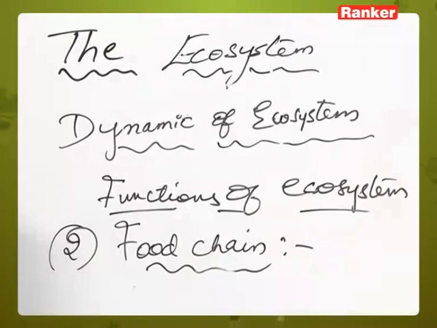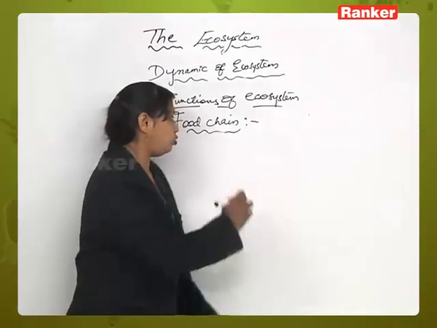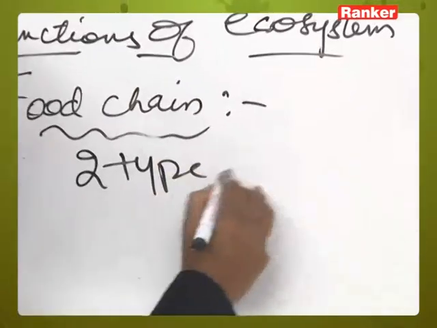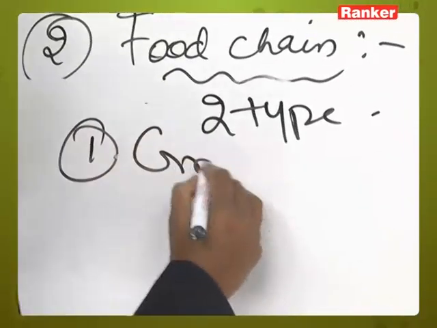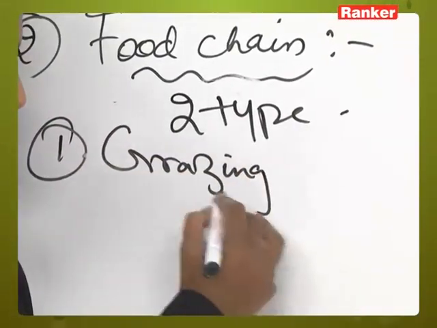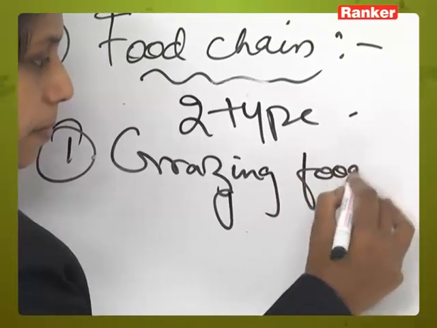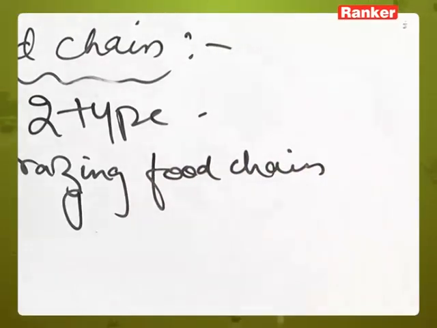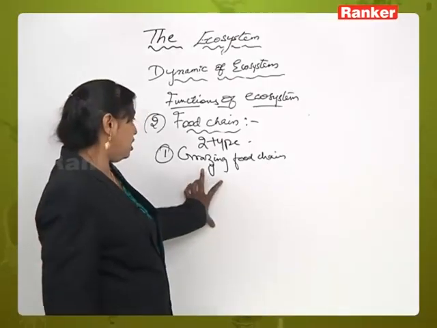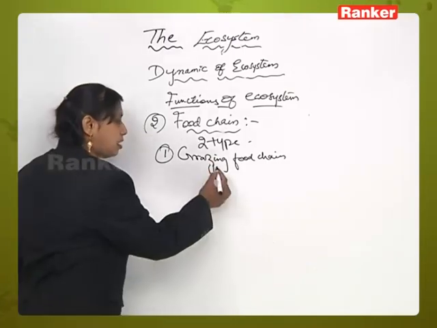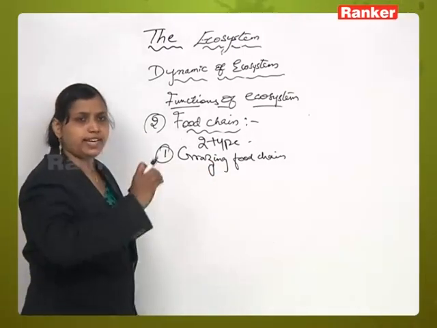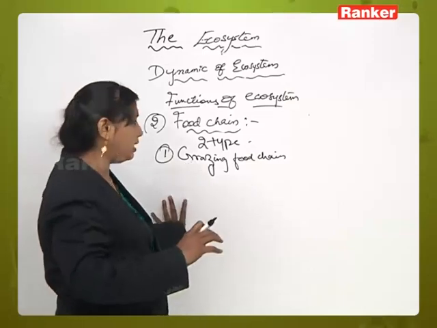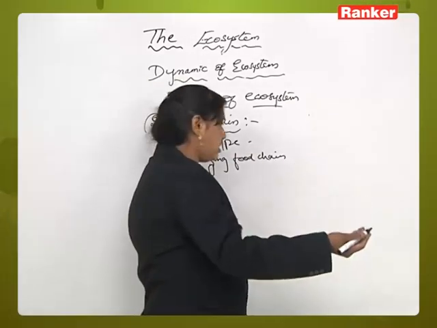Now next one is, food chains are of two types here. There are two types of food chains, of which the first one is grazing food chain, right? Now what is grazing food chain? This grazing food chain starts with the green plants, it will go to grazing animals which graze the food material, and next it will go to the grazing carnivorous.